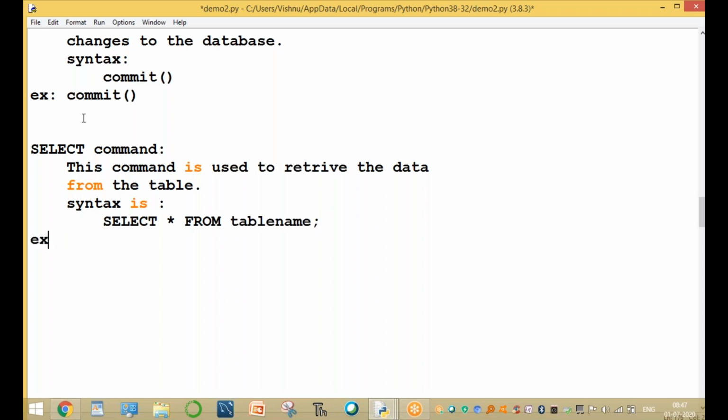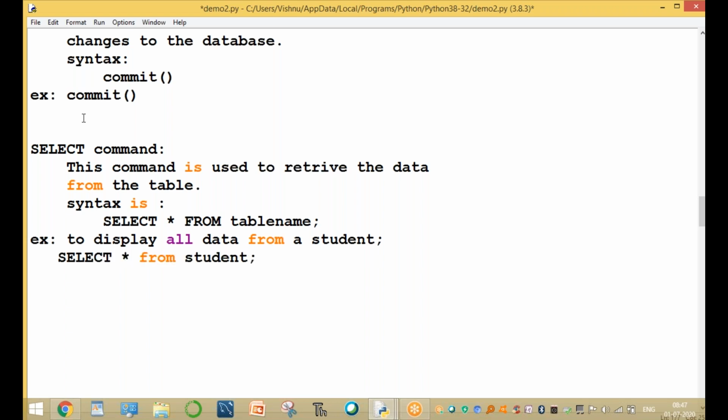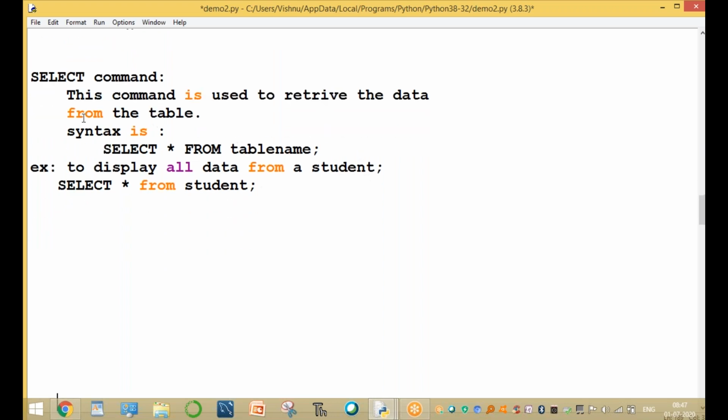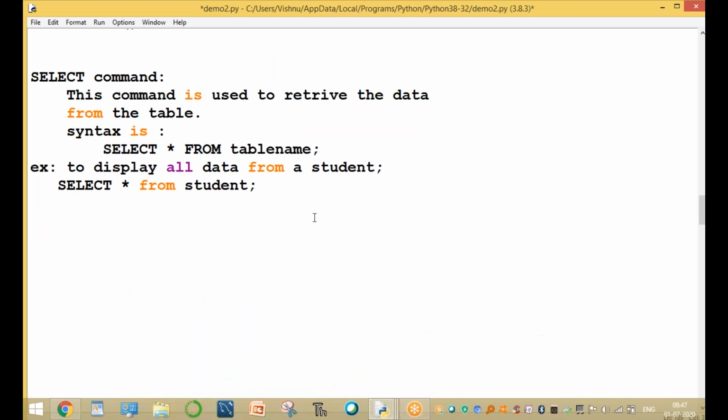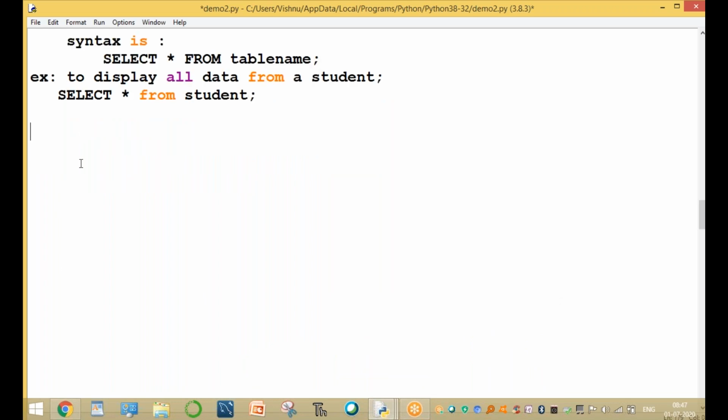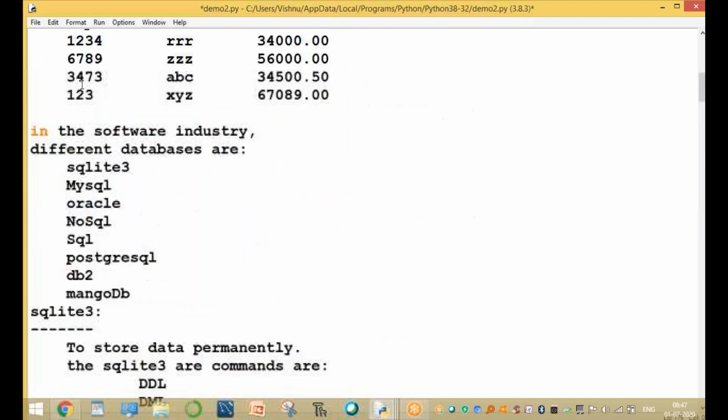For example, to display all data from the student table: select star from student. These are the DDL commands, the DML commands, and one more command, the select command. Then write the programs here. That's very important. Up to here, these are all the commands.